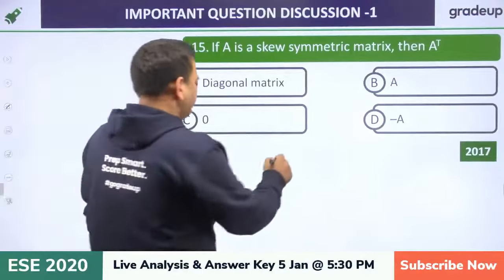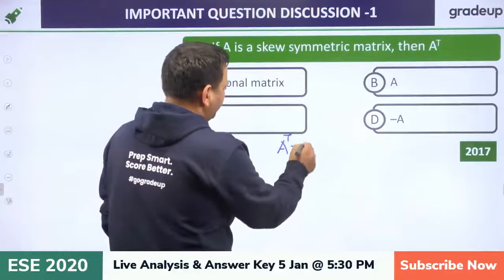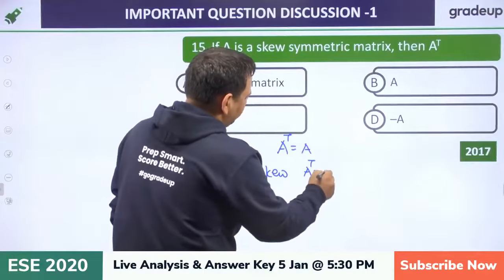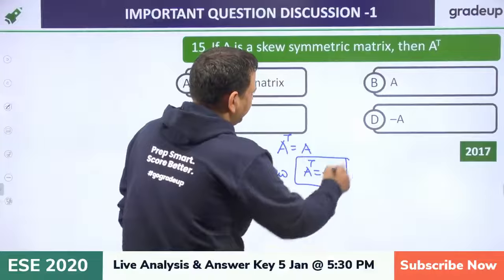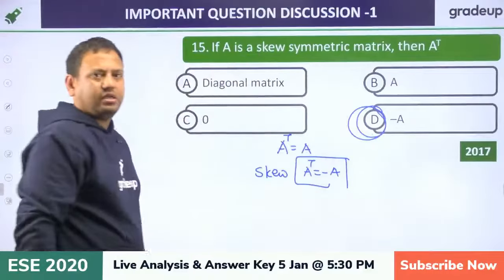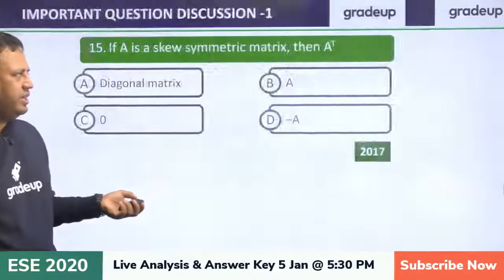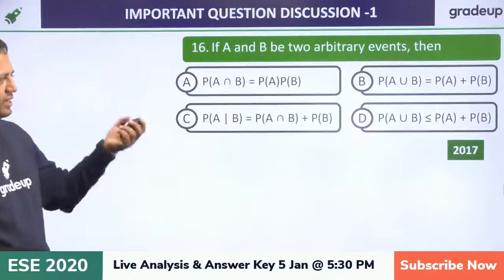Yes, for a symmetric matrix we say A transpose is equal to A. For skew symmetric we say A transpose is equal to minus A. So that is a definition, again a direct formula. Okay, so basically you will see most of the questions are based on direct formulas. There is no calculation required. Again, this is a direct formula.